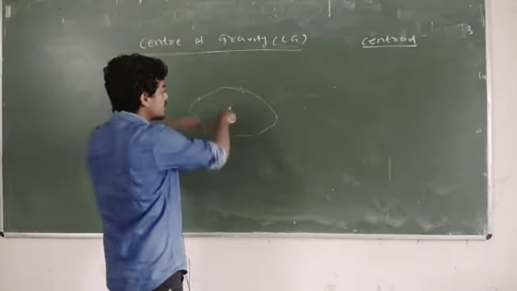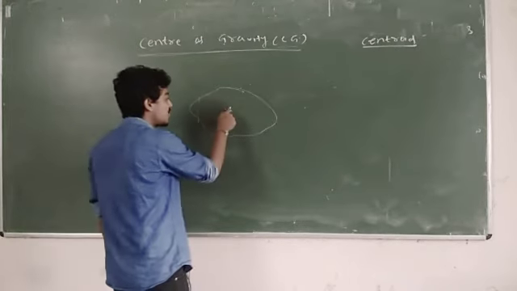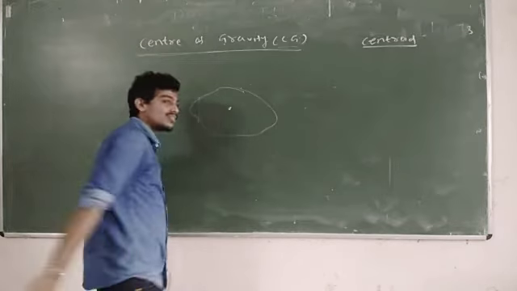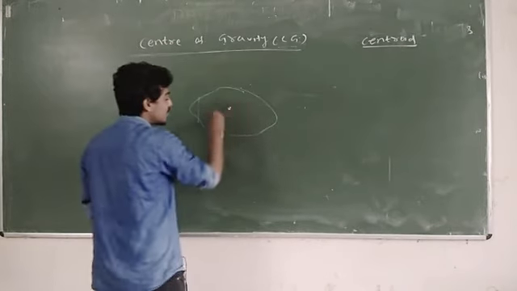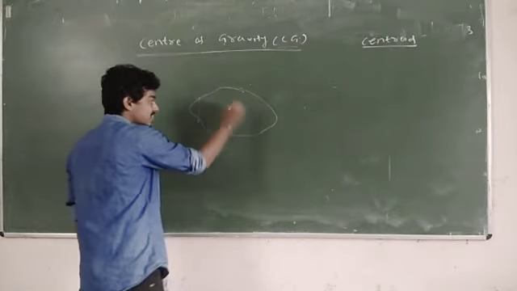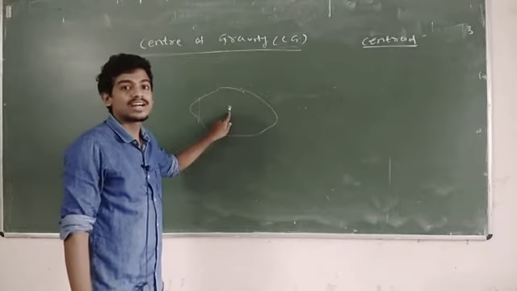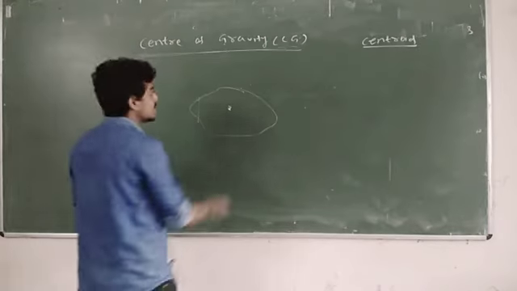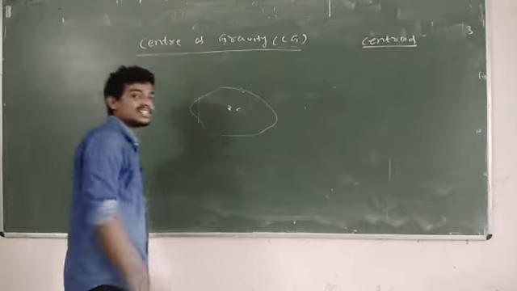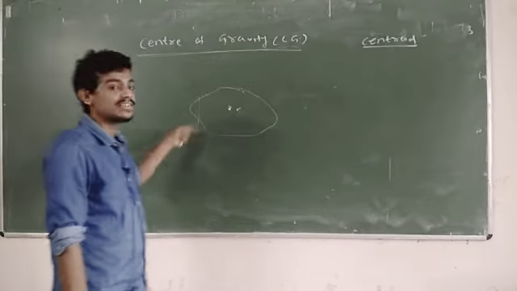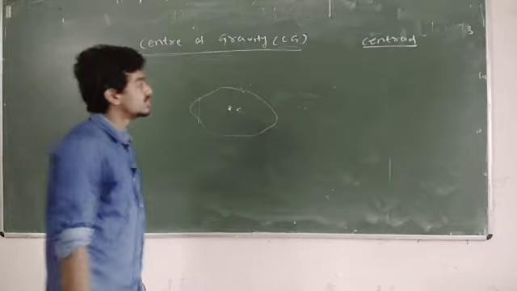The total weight of the body concentrates, acts, at that point, and that point is called the center of gravity. This is generally represented by G or CG. This is the center of gravity of any body which has mass and weight.